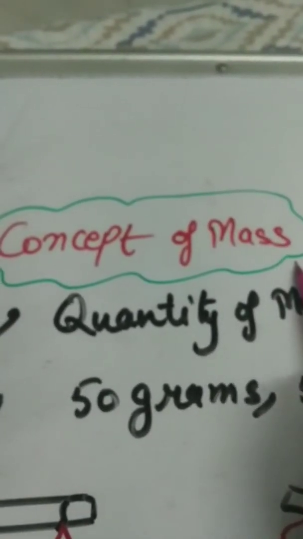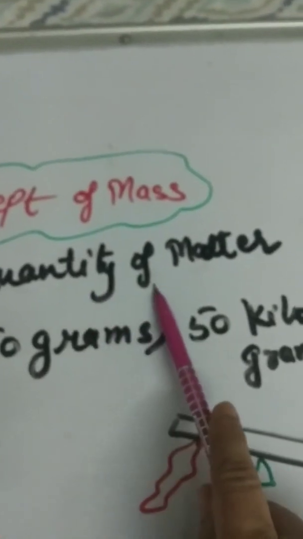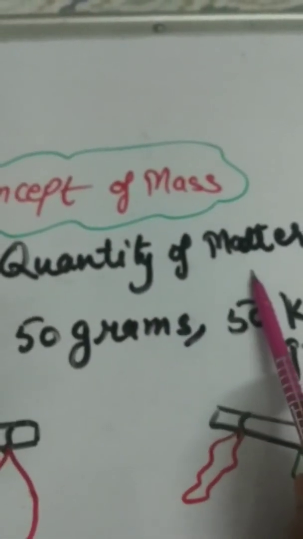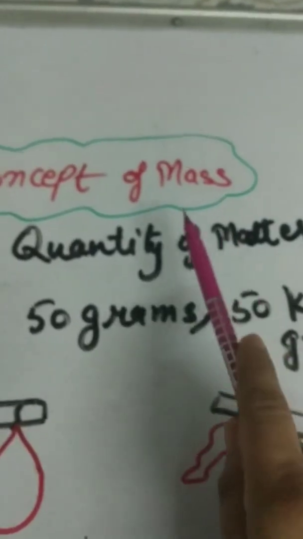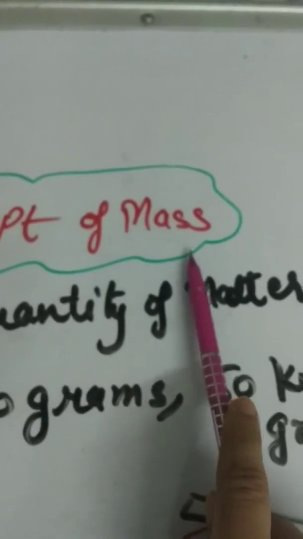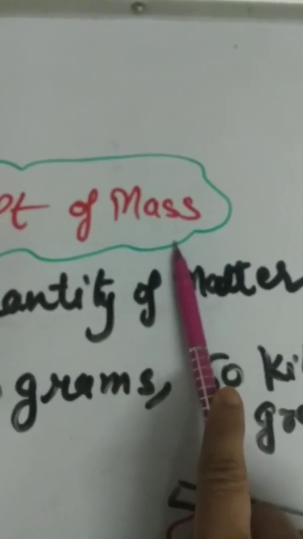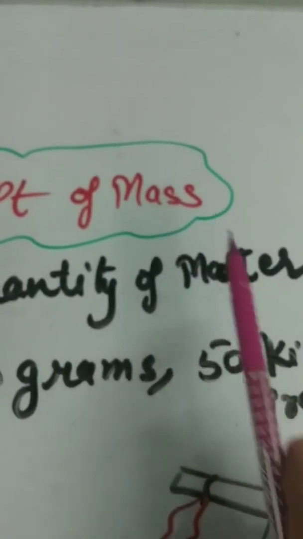Concept of mass. What is mass? Mass is the quantity of matter present in an object. Mass is a physics term, but in everyday use, the mass of an object is often referred to as its weight.